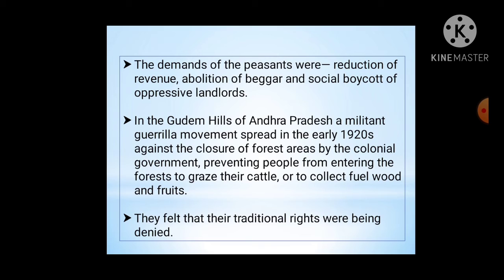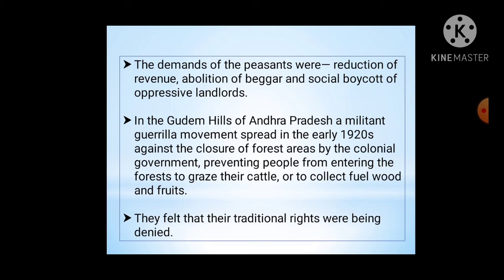The demands of the peasants were reduction of revenue, abolition of begar, and social boycott of oppressive landlords. These were small demands: that revenues and taxes should be reduced, the begar system should be abolished, and oppressive landlords should be socially boycotted.